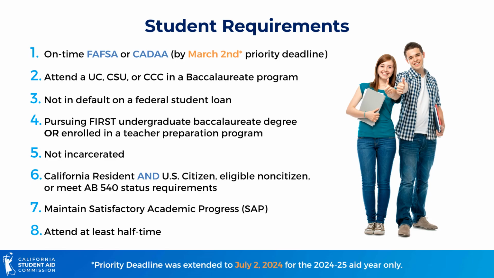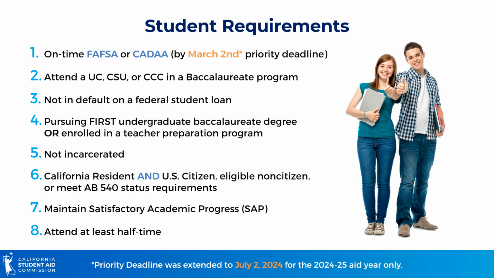To be considered for an MCS 2.0 award, students must submit their FAFSA or CADA by the priority deadline every year. Unlike Cal Grant renewals, students must reapply every year by the priority deadline to be reconsidered for an MCS renewal award. Typically, the priority deadline is March 2nd every year. However, the deadline was extended to July 2nd, 2024 for the 24-25 aid year only.